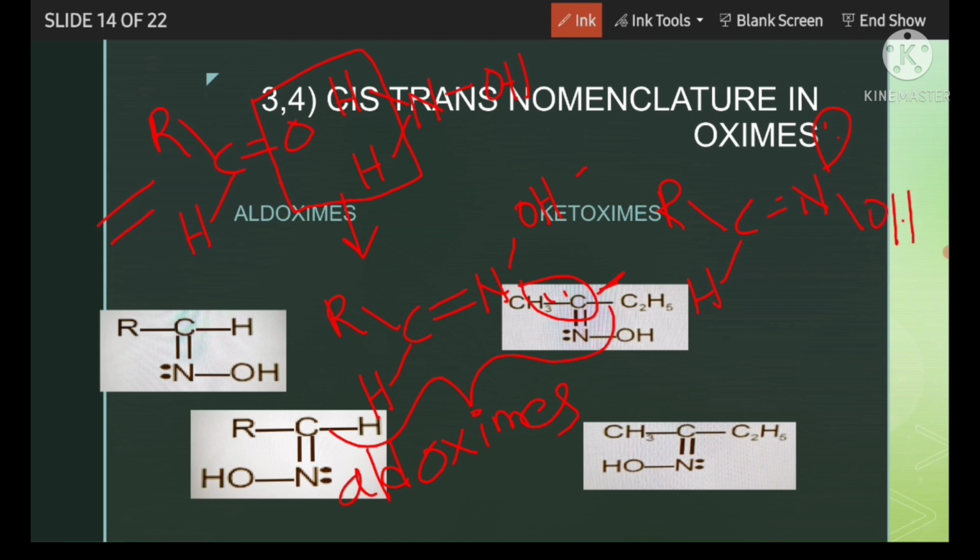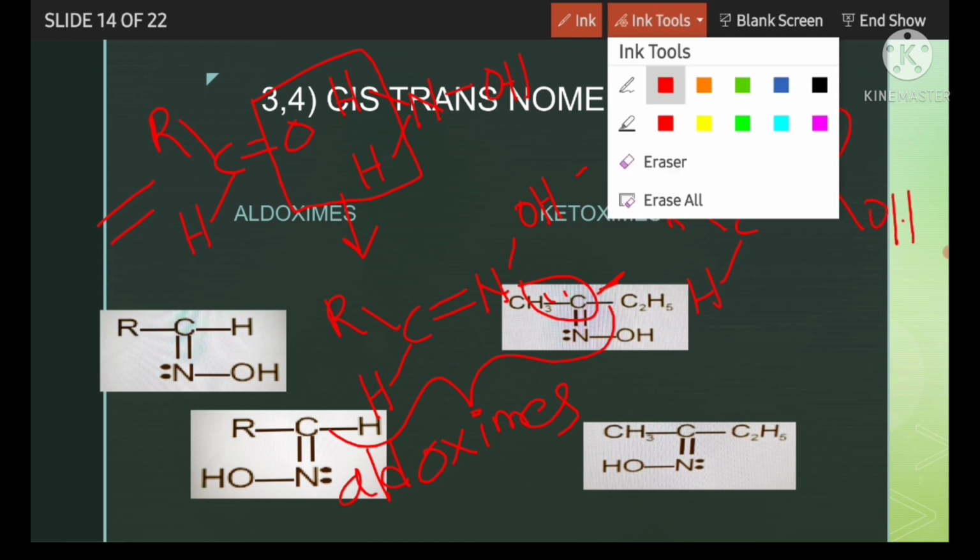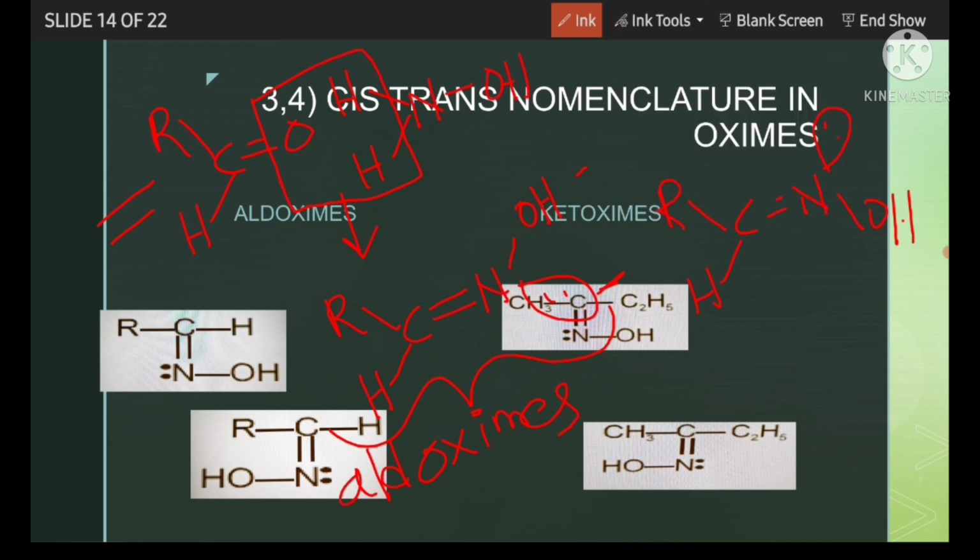So it can exist in two different ways. Now look carefully: for this carbon, R is the highest priority group, and for this nitrogen, OH is the highest priority group, and the lone pair is the lowest priority group.